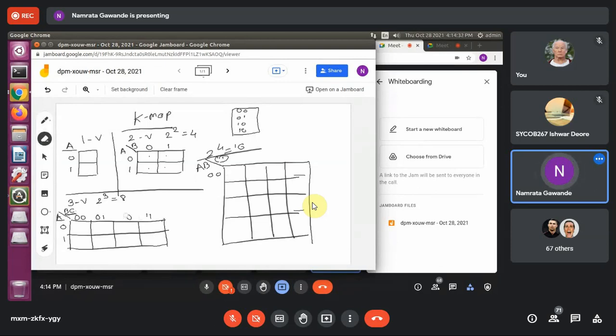Always here you have to consider 0, 0, 0, 1. Don't consider 1, 0 next. Always your 1, 1 will be this and 1, 0 will be this. So the order is like 0, 0, 0, 1, then 1, 1, then 1, 0 at this particular location. Why is it so? Because see, just pay attention, from this to this, if we move, there is only 1 bit change, right?